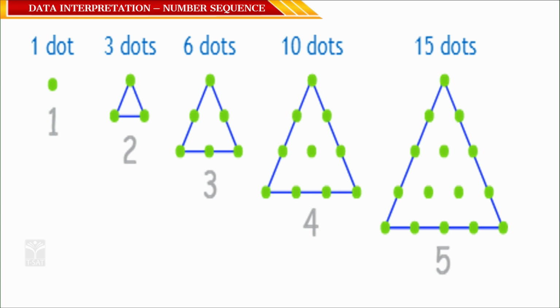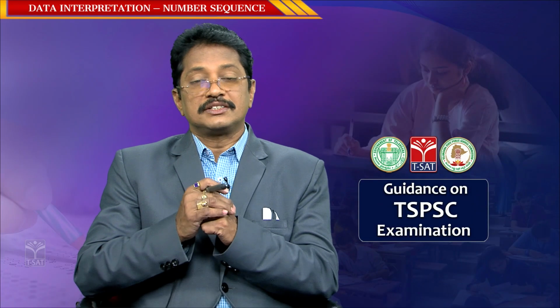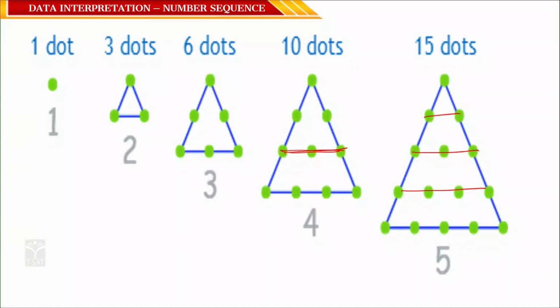How many dots are used here? We have one more, because when you join this, this is a line parallel to one side, so this is another triangle. How many dots are used? 10. Here one more triangle is formed, correct. How many dots are used here? 15. So 1, 3, 6, 10, 15, all these numbers are called triangular numbers.